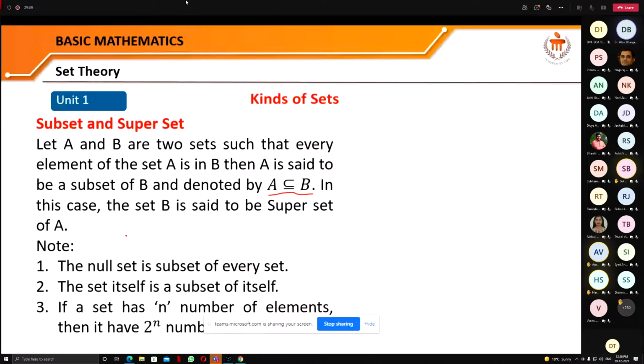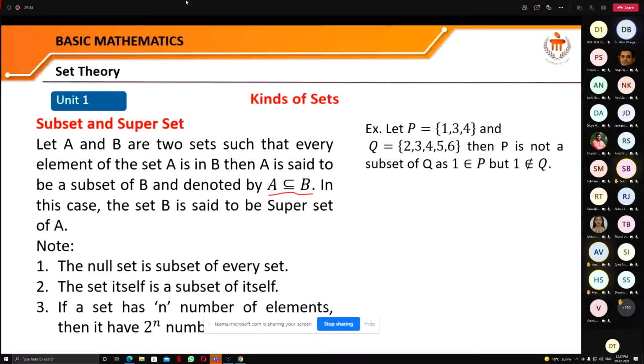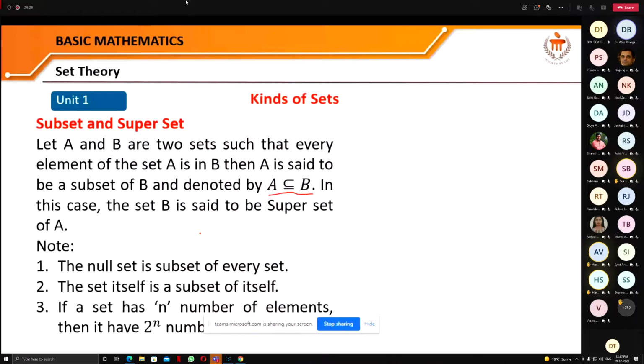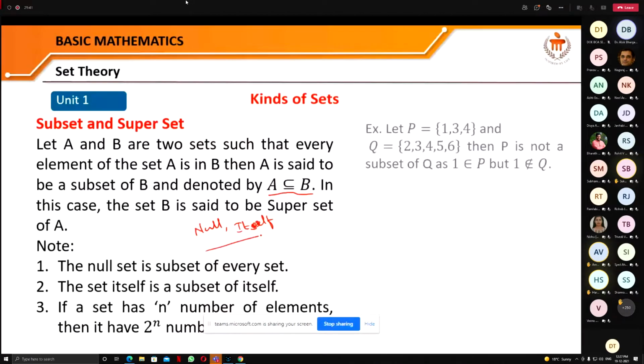Let us note these, that the null set is a subset of every set. Correct? The null set is a subset of every set, number one. And the set itself is also a subset of itself. So there are two sets: one is the null set, and another one is the set itself. These are two compulsory subsets of every set.